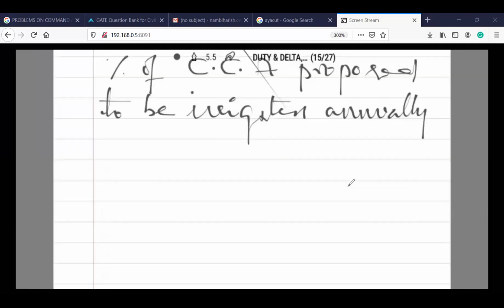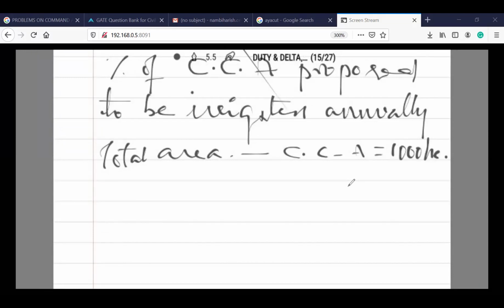For example, consider the total area, that is the CCA, cultivable command area, is 1000 hectares, for a particular season. For example, consider it as the Rabi season. In the Rabi season, out of these 1000 hectares, we cultivated only 500 hectares.